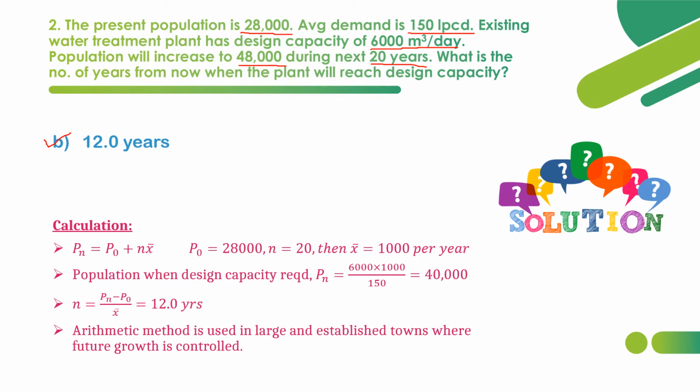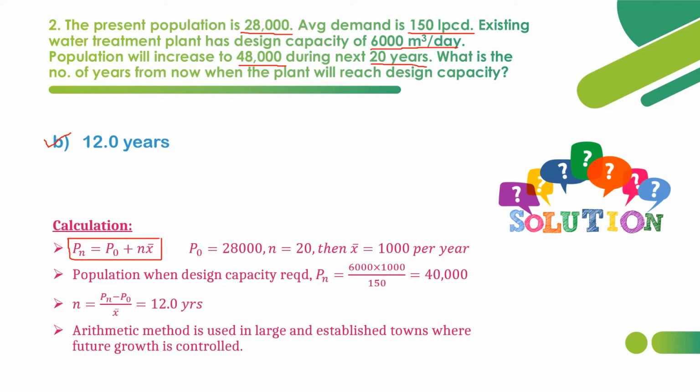In the arithmetic increase method, this is the basic formula: Pn is equal to P naught plus n x bar, where P naught is the present existing population, n is the number of years, and x bar is the average increase in population per year.